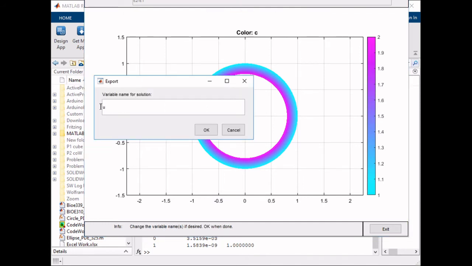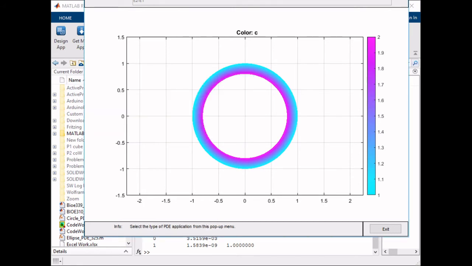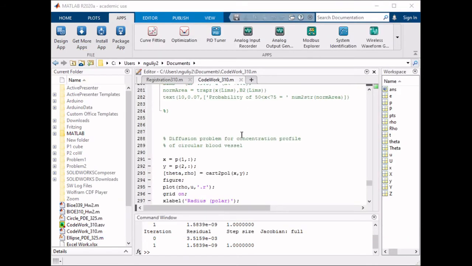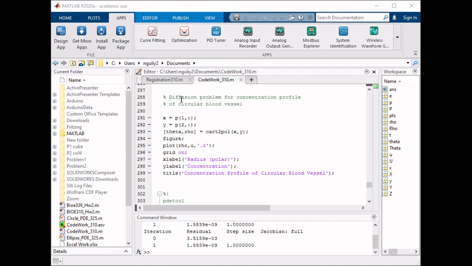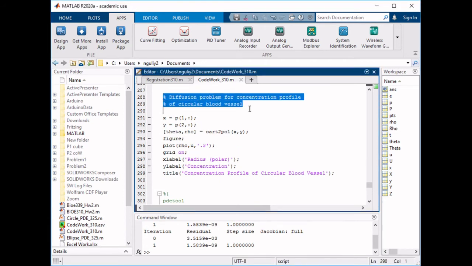We could just leave it in terms of U, which is just the concentration. And okay, we already exported it. So then we're going to go into here. And in this code, I basically have the diffusion. We're going to plot it in terms of basically the radius points that we found.